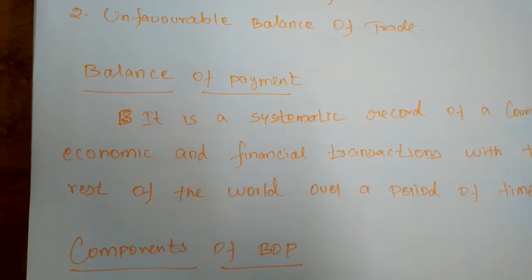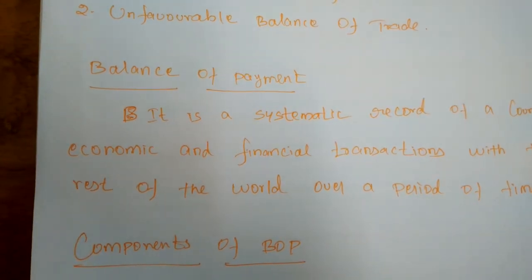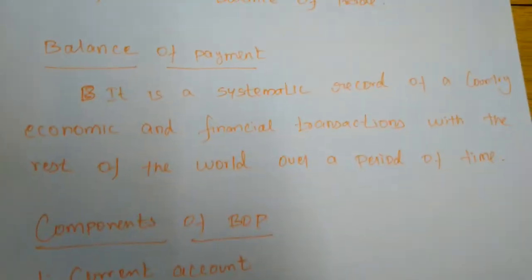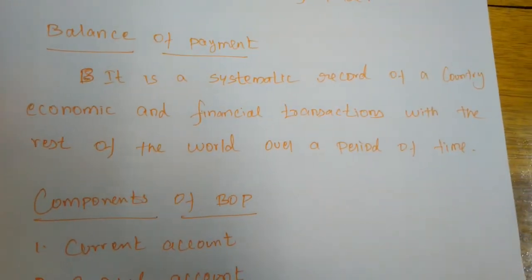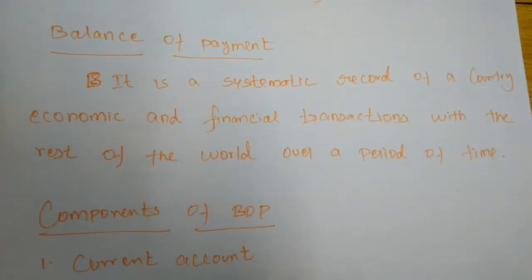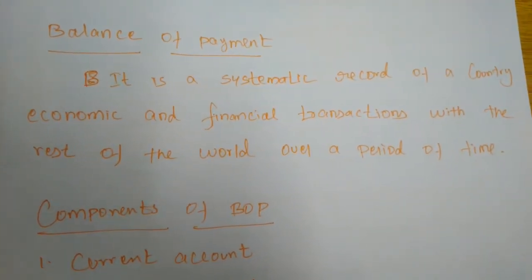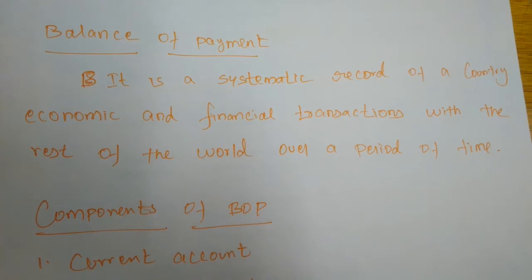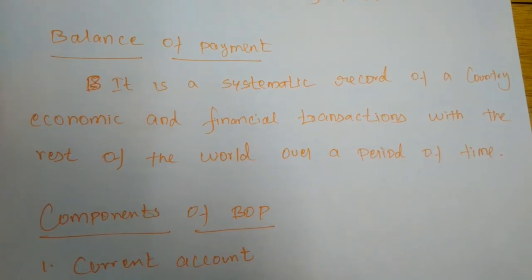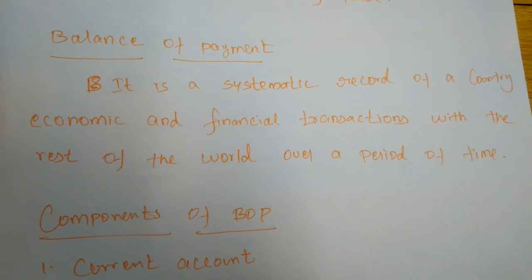When the receipts are higher than the payments, it is called a favorable balance of payment. So we have to receive more money from other countries to have a favorable balance of payment.